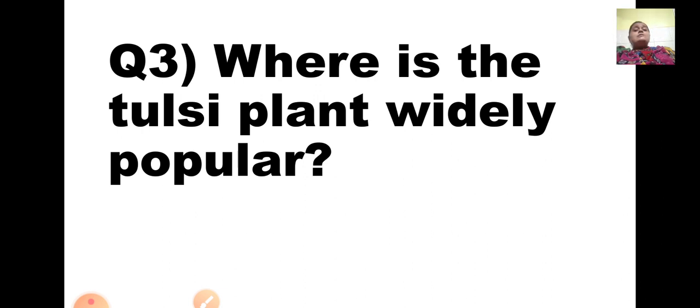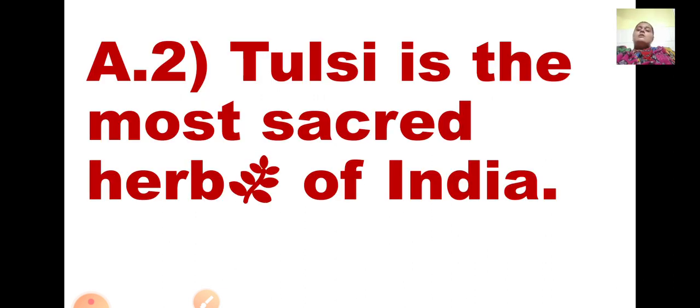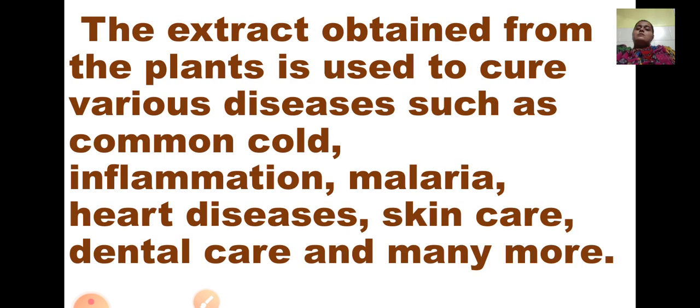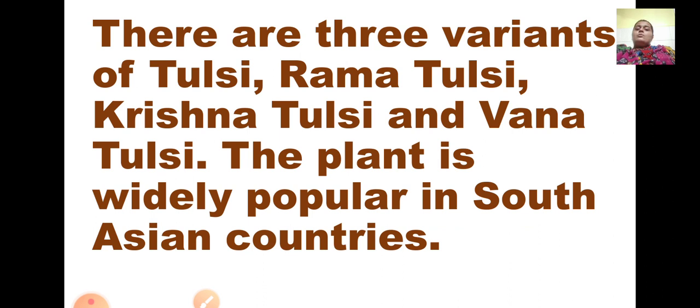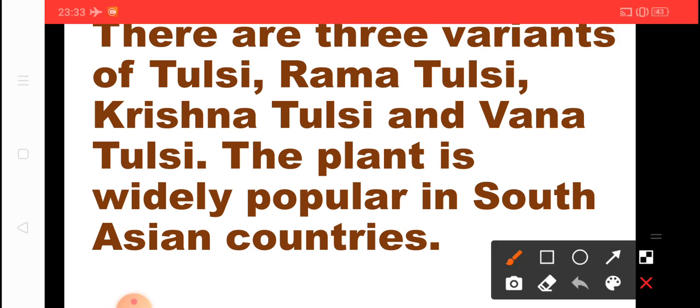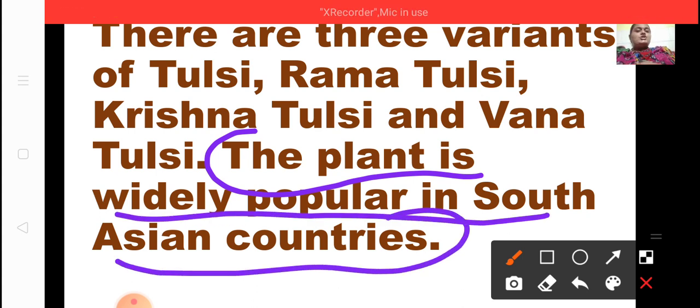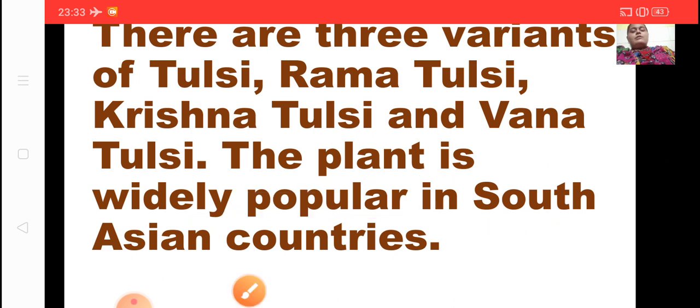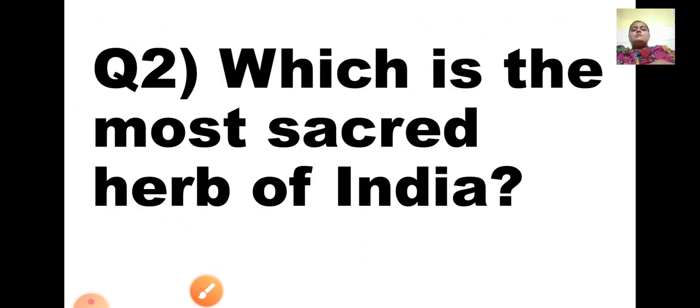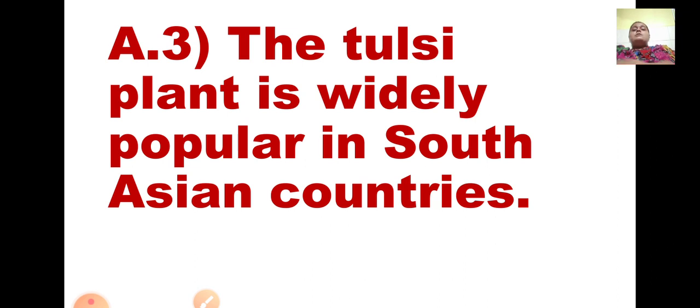Where is the tulsi plant widely popular? Means where it is famous, or where it is being popularly used. We'll search in the passage. Is it in this passage? Is it in this para? No, it is in this para. Can you see the last point? The plant is widely popular in South Asian countries. So same way we are going to write the answer. We don't need to do any changes there. So your answer number 3 is the tulsi plant is widely popular in South Asian countries.